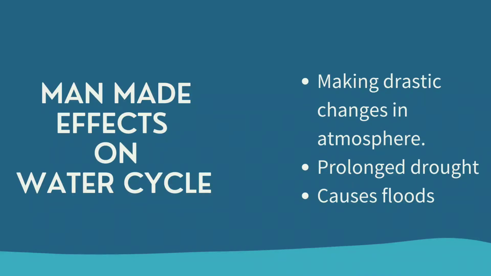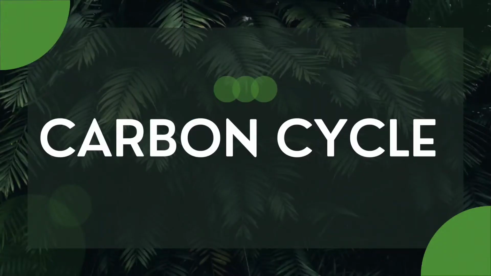Man's activities are making drastic changes in the atmosphere through pollution, which is altering rainfall patterns. Prolonged drought periods extending over years, like the one that happened in Africa, as well as floods like those in the US, are examples. Next, let's look into the carbon cycle.